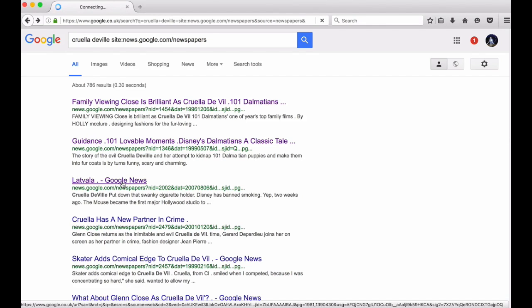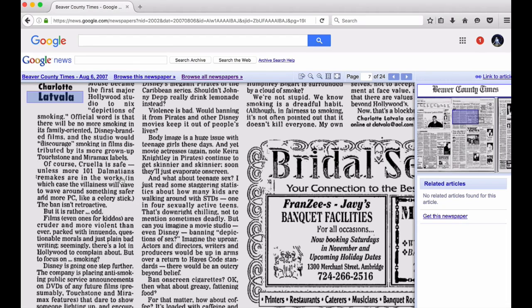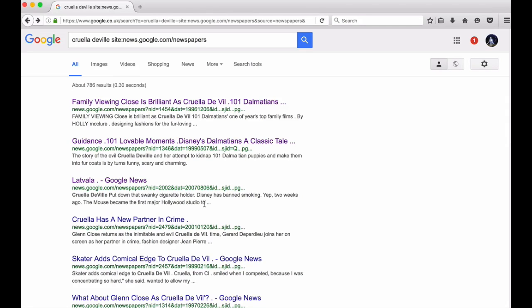Let's see this one. I haven't actually checked on this newspaper. Let's see if we can just find it from scratch. Again, this is why it needs man hours, because I don't have the time to go through all of these articles to find things. I can't see it off the top of my head now because I don't want to be checking on this too long for the video, but you get the gist as to how things work. So again, Beaver County Times, August the 6th, 2007. But again, this just requires a lot of time to check through these articles.